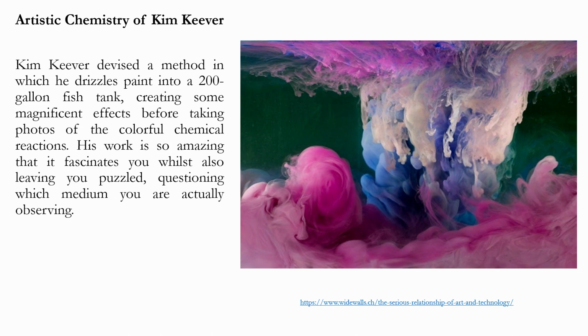So, here the artist has experimented with the medium, and here what he has done, he has drizzled paint into a 200-gallon fish tank, creating some magnification effect. And then he took photographs of this effect. So, it incorporates different kinds of medium, and you are left puzzled looking at the artwork, which medium you are looking at, whether you are looking at the colors of the paint, or you are looking at the photograph, or the technique used. So, it incorporates very many different methods.